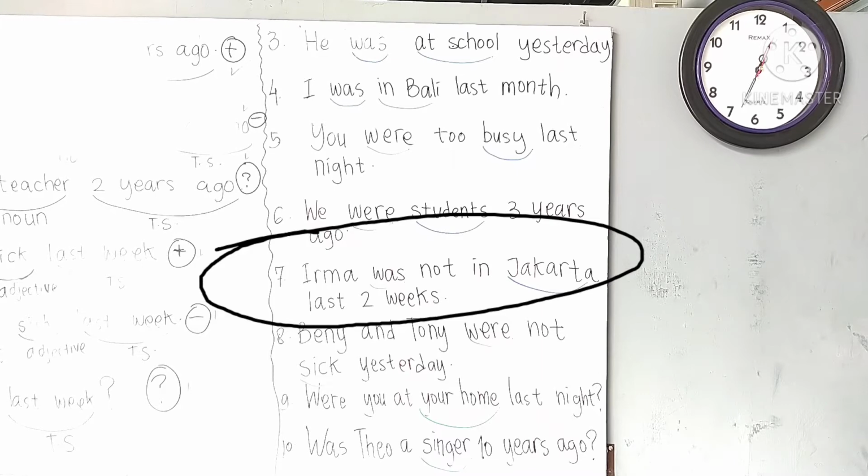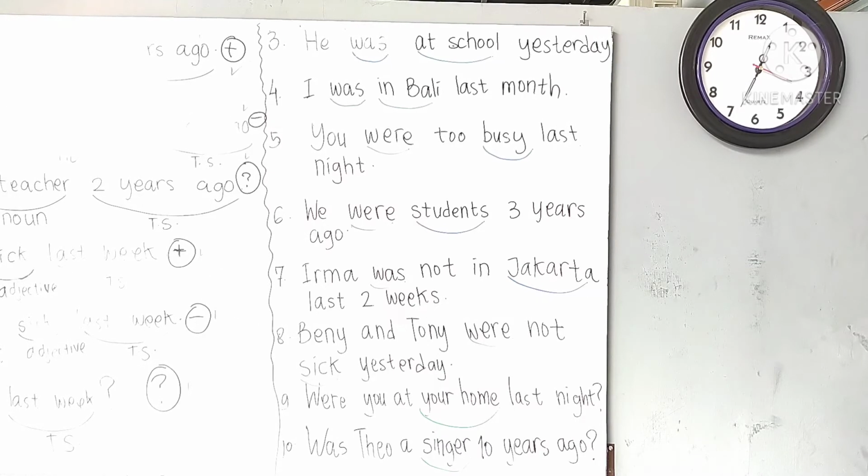So number 7 actually, this is negative sentence because I put not after was. Was not. Irma was not in Jakarta last 2 weeks. Okay, so this is a negative sentence. And then we have to use was since the subject is Irma. Irma belongs to she.